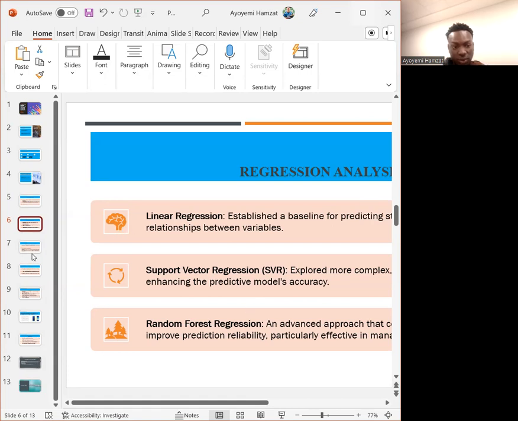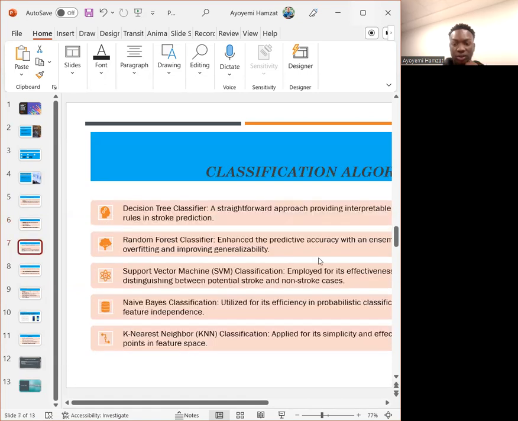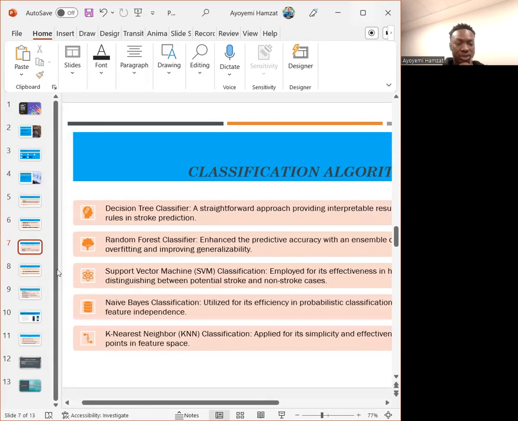In slide 7, I went to my classification algorithms. Classification algorithms were also pivotal. Each model, from the decision tree to the SVM model, provided unique insights crucial for predicting stroke events accurately. I did the KNN, the naive Bayes classification, the random forest classification, and the decision tree classification as my classification methods in my project.